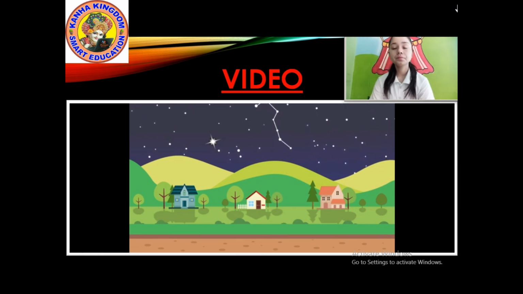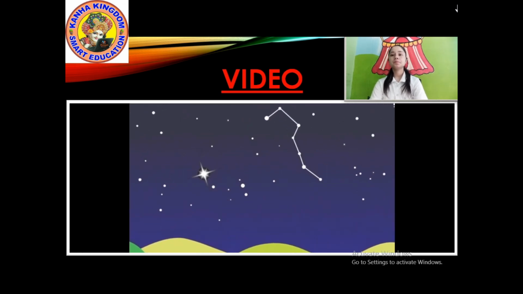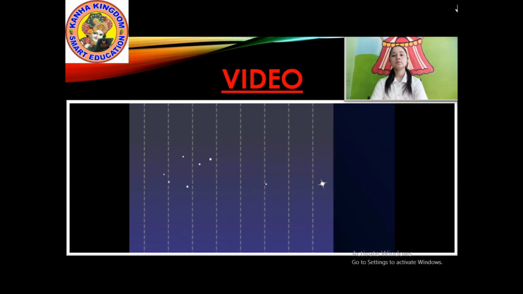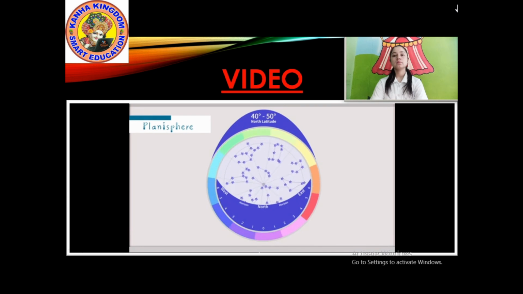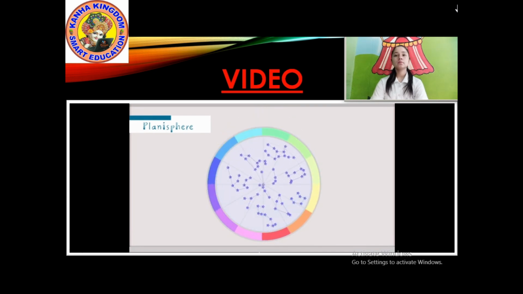Constellations also rise from the east horizon and fall in the west horizon, according to their diurnal motion. Keep in mind, however, that constellations have nothing to do with the actual distance between stars. We also have something called the Planisphere that shows which stars will rise when.